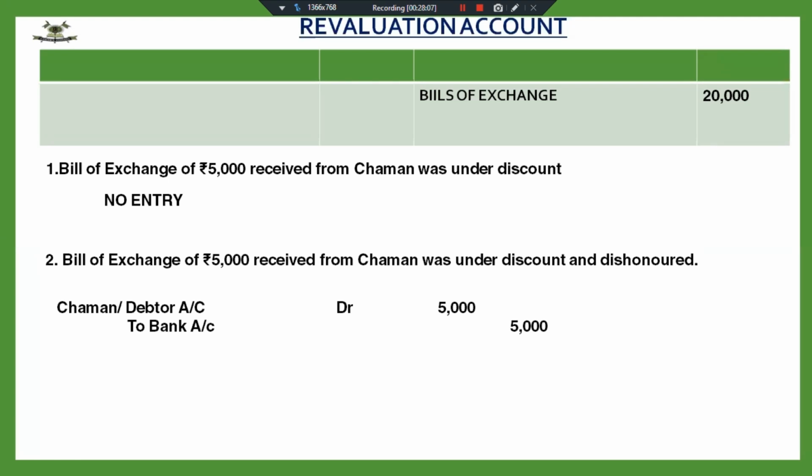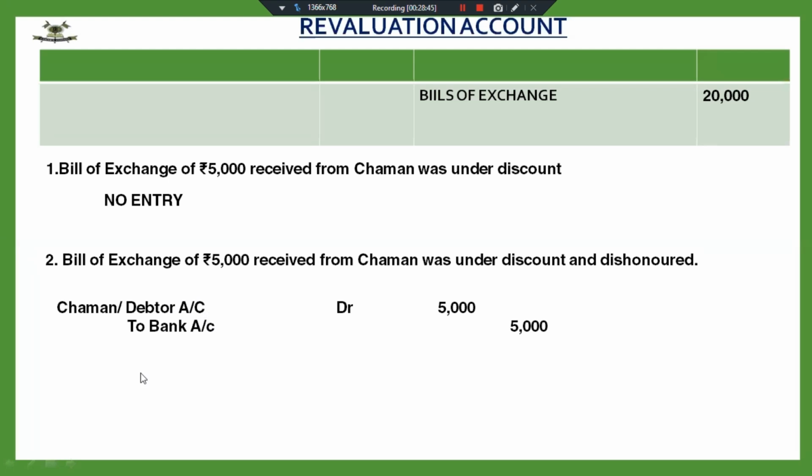Journal entry for dishonor of the bill will be, try to recall, when my BR dishonors, my debtor becomes my debtor again, my DROI becomes my debtor again, and I have to pay the amount to the bank. Whatever bill I have got discounted with the bank, I have to pay in case that bill is dishonored, then I have to repay the amount to the bank, which I will recover from my debtor. So I am passing the entry DROI, who is my debtor here, debtor account debited to bank account.